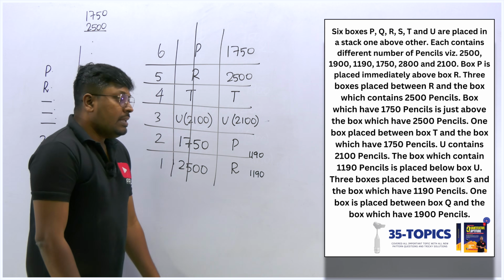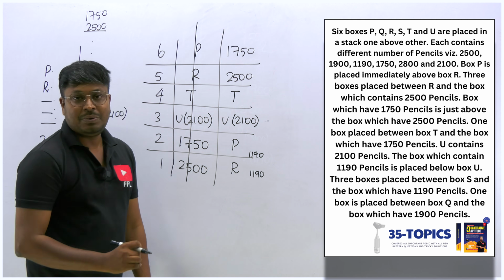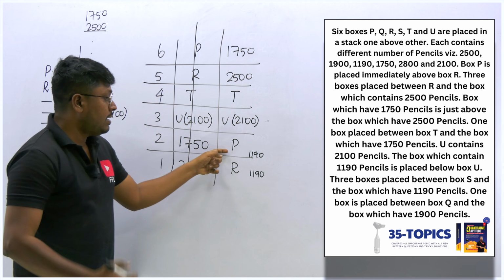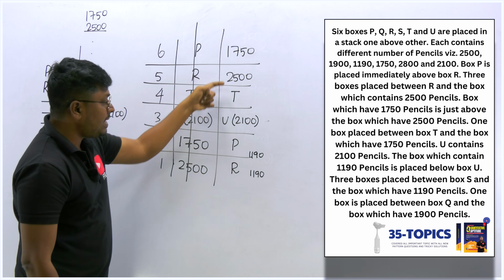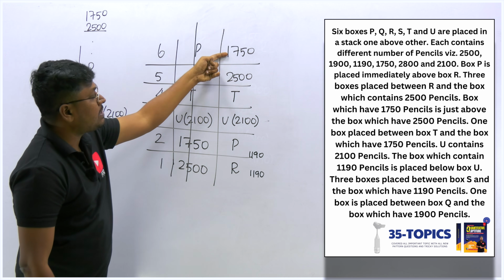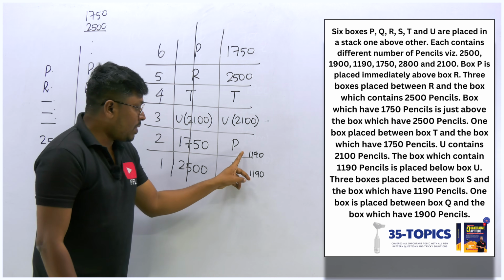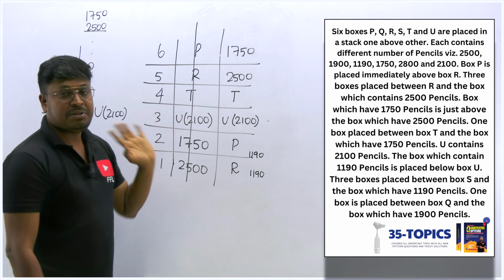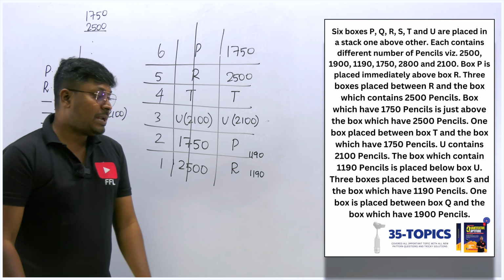Next point, 3 boxes are placed between S and 1190. So between the 1190 pencil box and S, there should be a gap of 3. So if I fix 1190 here, 1, 2, 3, this must be S. If I fix 1190 here, 1, 2, 3, this must be S. So again for S also we have 2 possible. Again we are getting 2 possibilities. Still one more point is remaining.